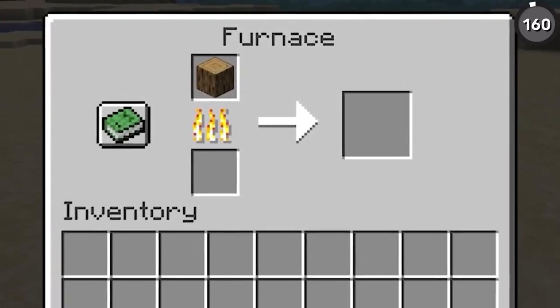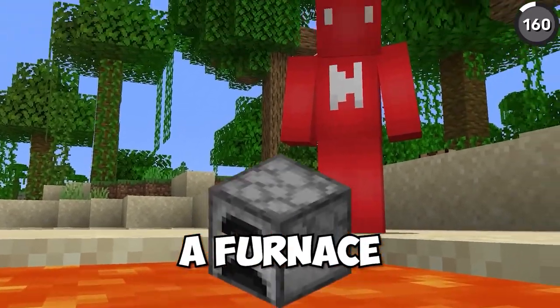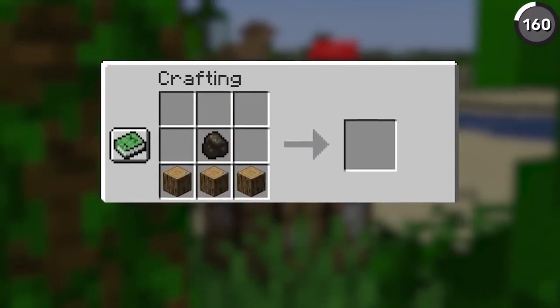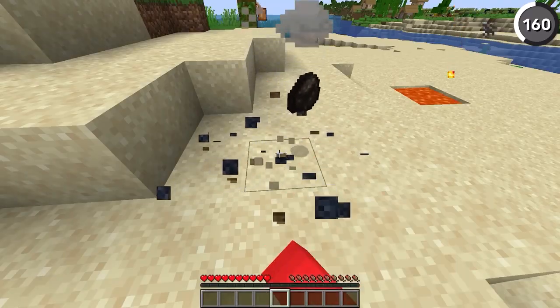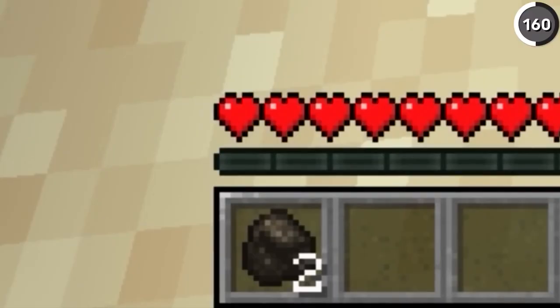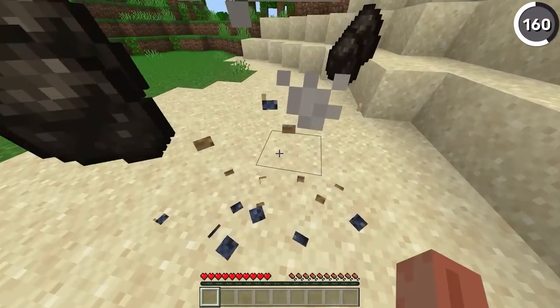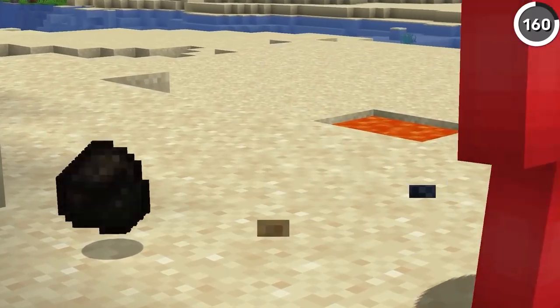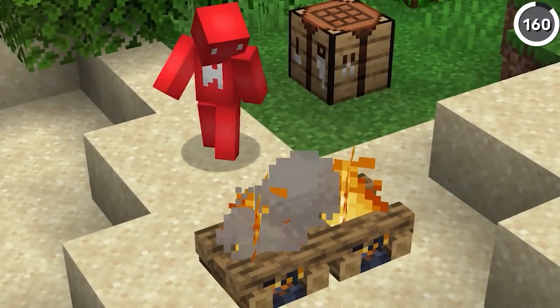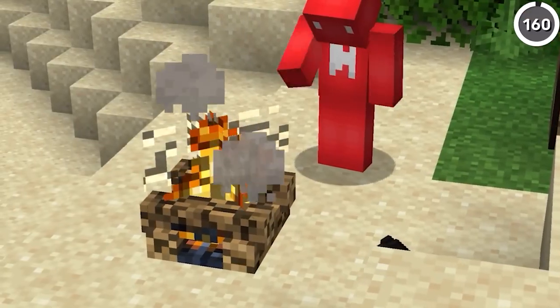Here's how to smelt your logs into charcoal without ever needing a furnace. If you were to go into a crafting table and put those 3 logs towards a campfire, then once you place down that campfire and break it, you'll be left with anywhere from 2 to 4 pieces of charcoal. And sure, it does take 1 piece of charcoal to get the whole thing rolling, but it's hard to say this isn't a whole lot faster. And once you've done this trick once, you'll have enough charcoal left over to keep doing it again and again.